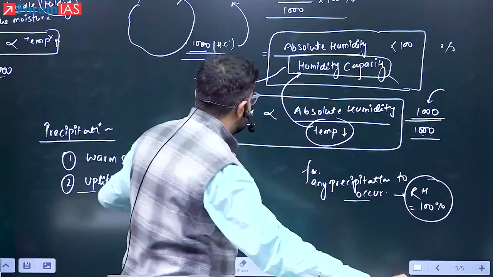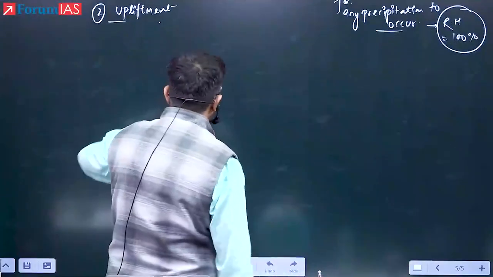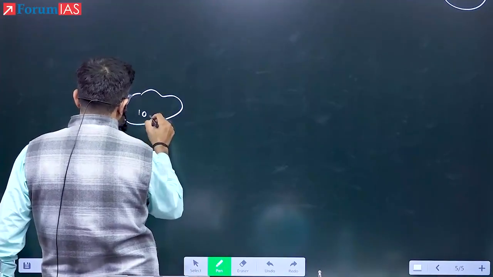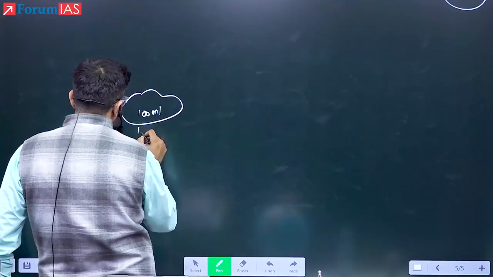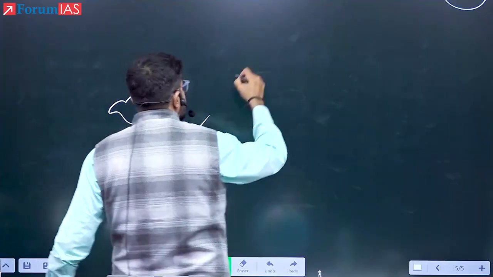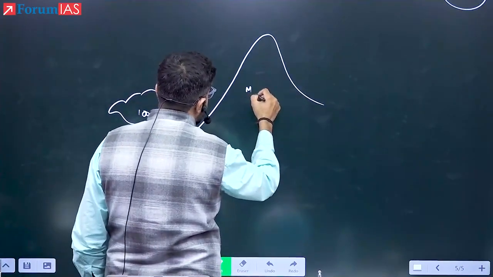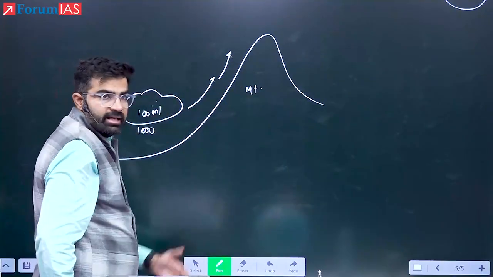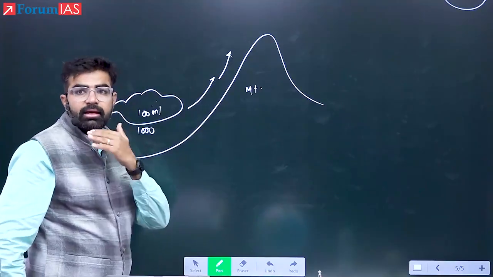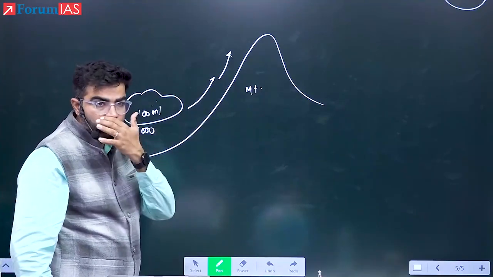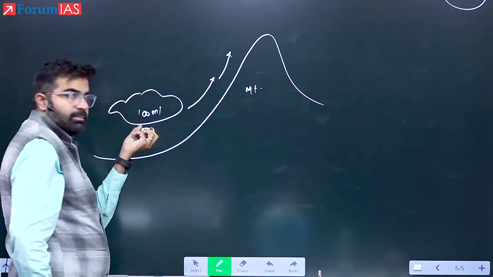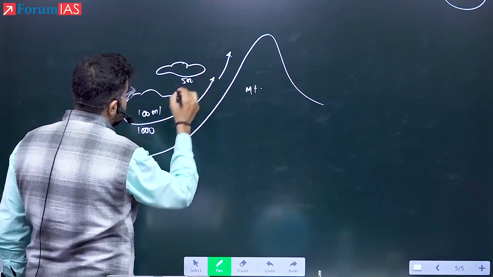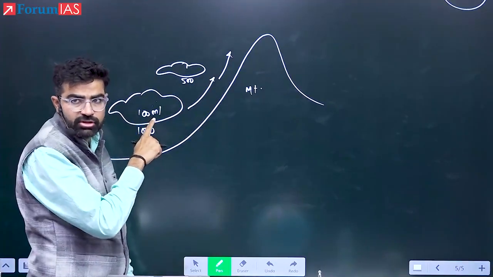Now the two-three things that you have learned, now see here. For example, this is the same air pocket. Here it is 100 ml of the moisture. Its capacity, let's say, 1000 ml. If I am uplifting this, for example, this is a mountain. So along the mountain, when it is uplifted, what will happen to the temperature of this air? It will decrease. The air will become colder. If the air is becoming colder, what will happen to humidity capacity? Its capacity to hold the moisture will decrease. For example, after reaching this stage, it is now left with only 500 ml of capacity. How much of the moisture is there?